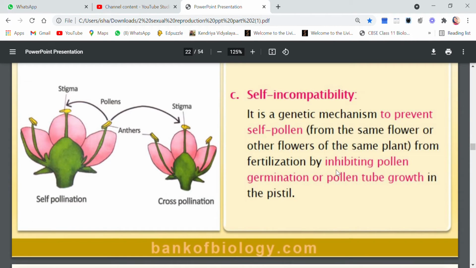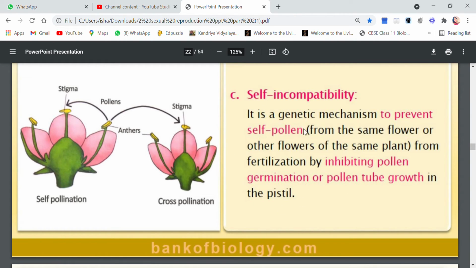Then next is self-incompatibility. Now what is self-incompatibility? It is a genetic mechanism, actually present in the genes, to prevent self-pollen, from the same flower or other flowers of the same plant, from fertilization by inhibiting pollen germination or pollen tube growth in the pistil.